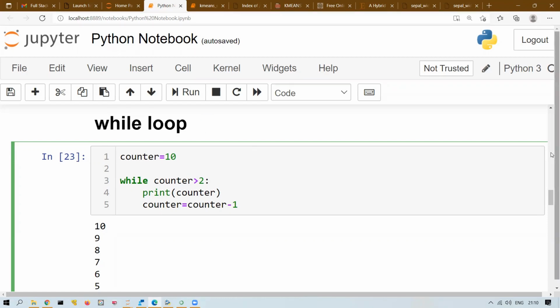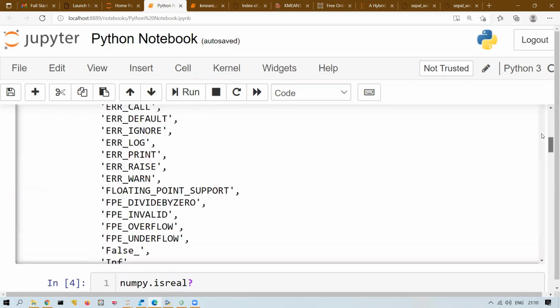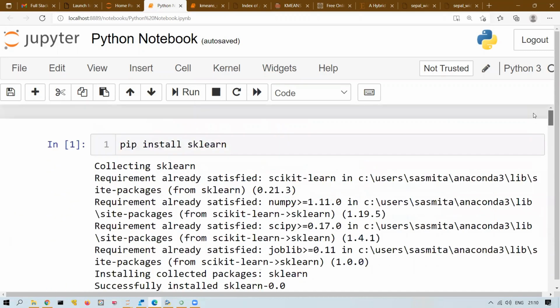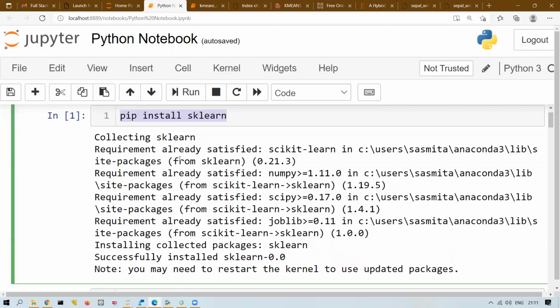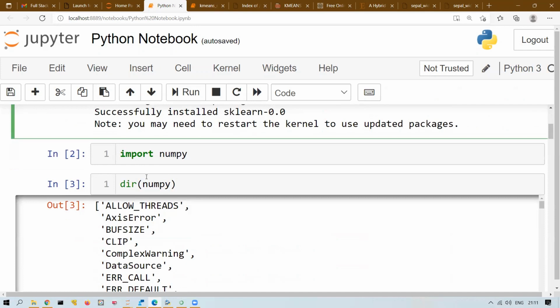So we'll do a quick revision of what we have seen in yesterday's class, and from there we will discuss, right? So I think we started in the first class, we discussed installation, how to install any Python package. So basically pip install, the Python command, right? Pip install the package name. So you can either write this pip install here in Jupyter, or you can do it in your command prompt, like Anaconda prompt, right?